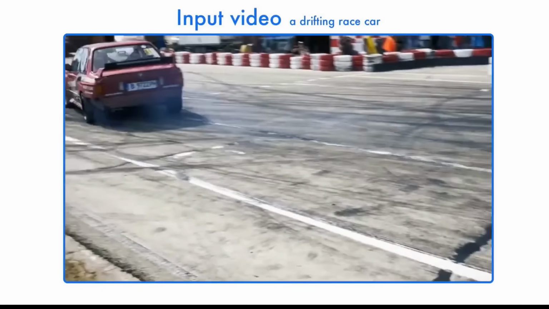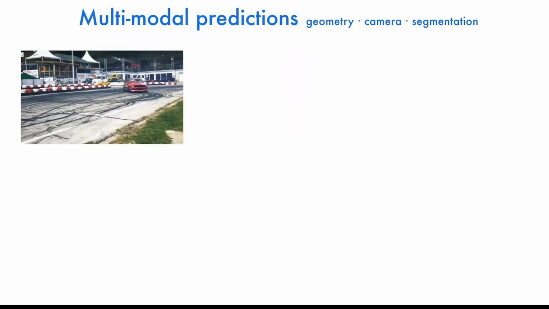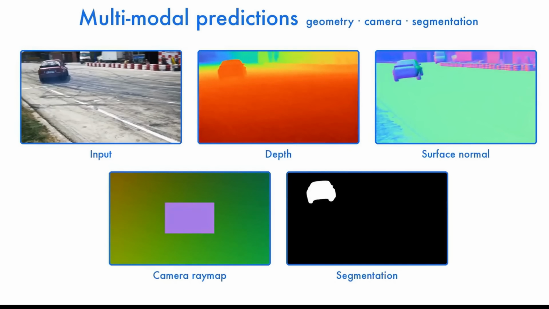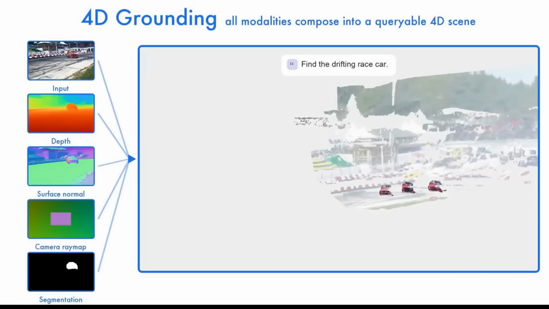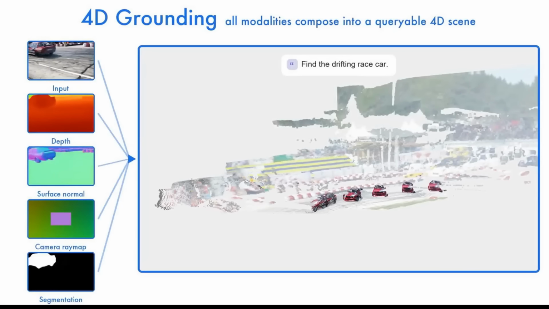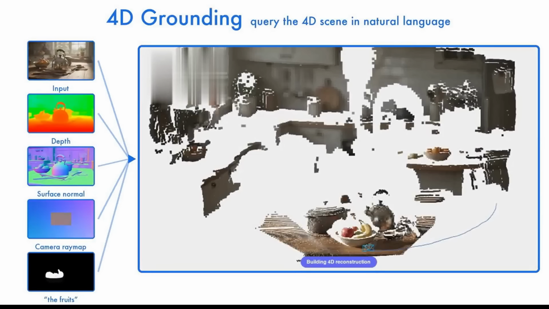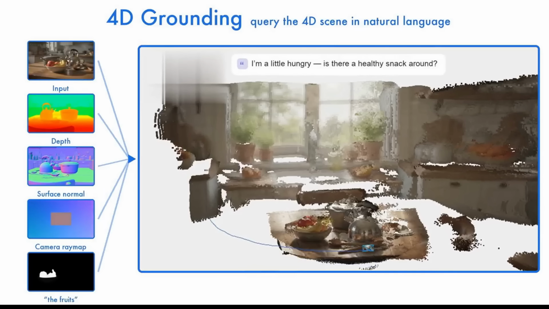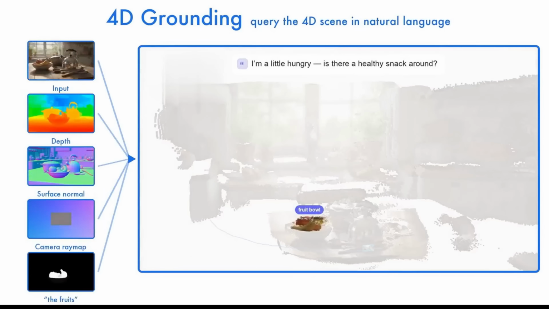And as you can see, compared to other specialist models, this Genception is even better at predicting all these different visual attributes. Here's another example where you can easily take one input video and use it to predict the depth, normal estimation, segmentation, etc. And the cool part is you can then merge all these predictions together to even reconstruct a 4D scene. And you can also ask it to identify things in the scene because, again, it has a unified visual understanding of everything.